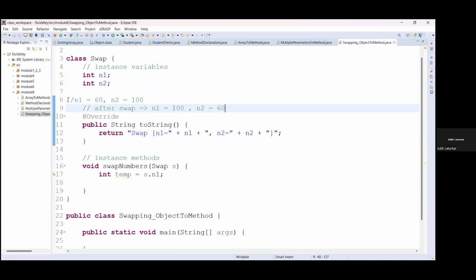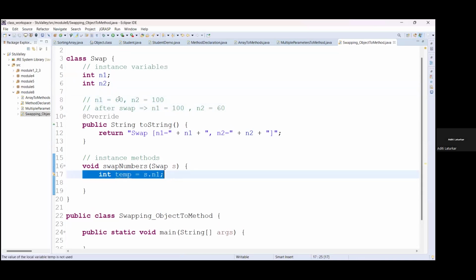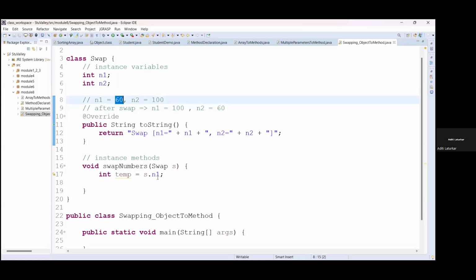And this swapping program we are going to perform using a third temporary variable. So we are basically copying the data from the S object's N1 variable into this temporary variable. Now into this S object's N1 variable, we will be copying the N2 variable value. Okay, so all these are objects, so we have to access those objects' variables. That's why we want to use this object itself. You cannot directly use N1 and N2 here.